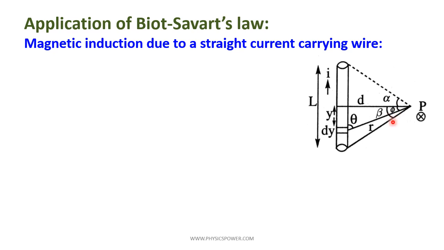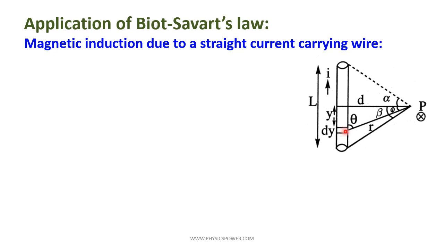Alpha and beta are the angles made by the line elements joining the ends. If it is the midpoint, alpha and beta are the same; in some other cases they will be different. Here both are the same, but we still indicate them with alpha and beta. The dl element is very small, so we can analyze it as a point.